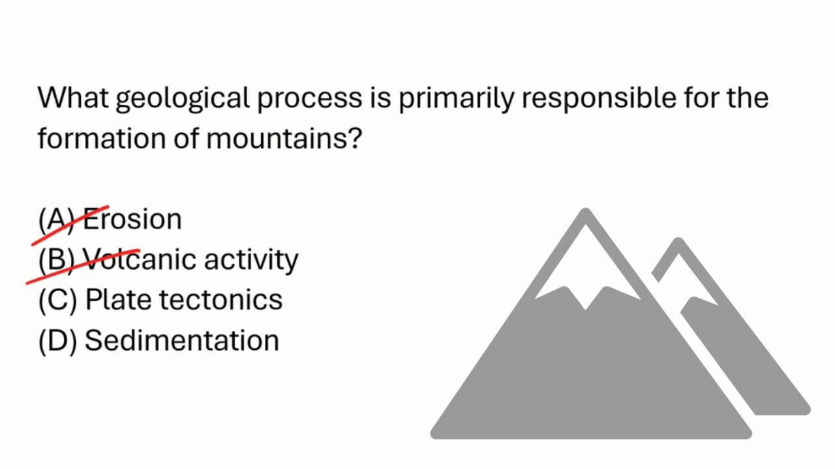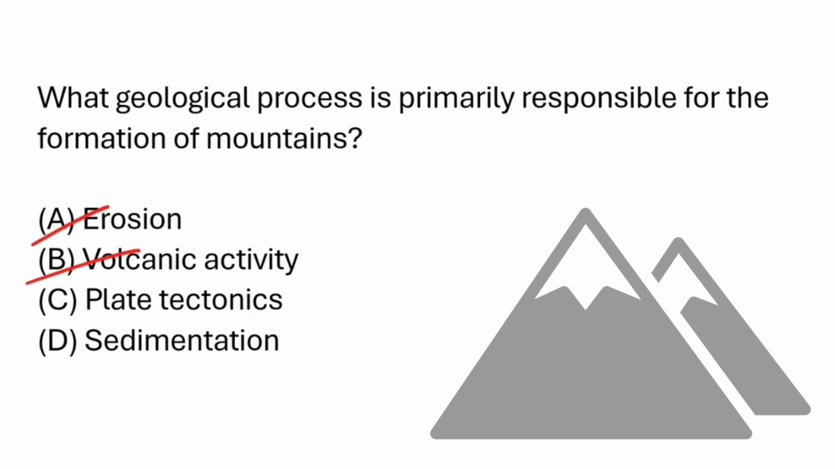Plate tectonics. This is the movement and collision of tectonic plates in the Earth's lithosphere. When two plates collide, they can push land upward and lead to the formation of mountains. The Alps, Andes, and Himalayas were all formed in this way. This is probably the right answer, but let's look at the final option before we decide.